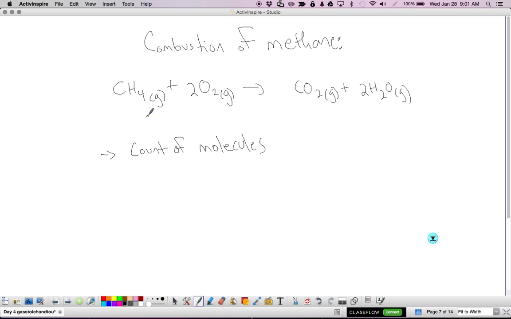So one molecule CH4 reacts with two molecules O2. We also said that this is moles. Okay, 1 mole of CH4 reacts with 2 moles of O2.